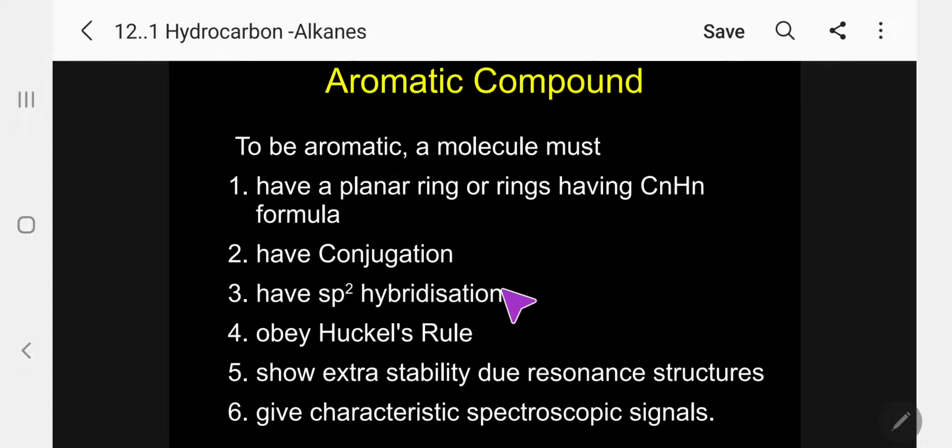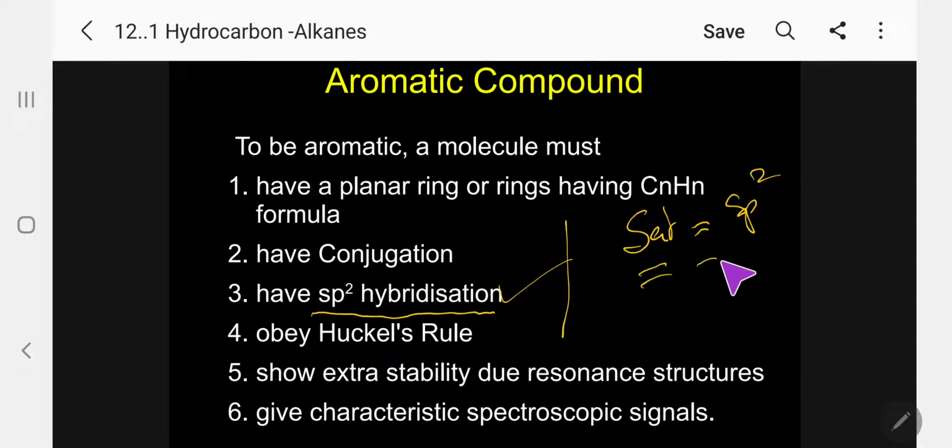The next one: all carbon atoms present in the cyclic ring have sp2 hybridization. This is very, very important. Here is one important piece of information. In inorganic chemistry, we calculate hybridization by a formula because we cannot determine it simply. But in organic chemistry, it is very easy. If it is saturated, it is sp3.